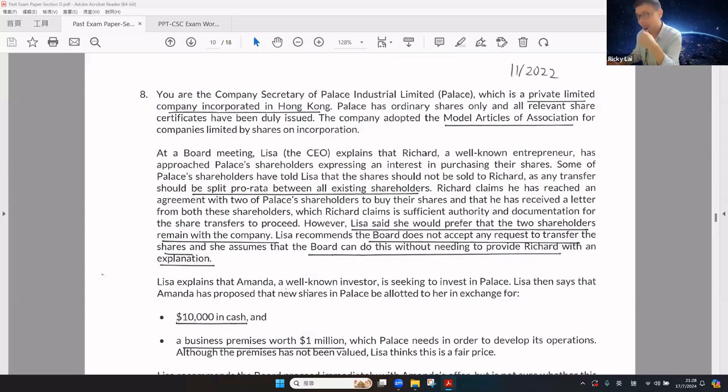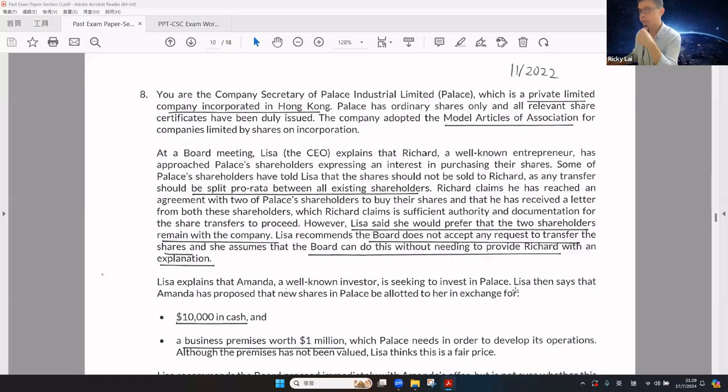How about the type of company? Again, it is a Hong Kong company, and the company adopts the model articles. That's very straightforward. At the board meeting, Lisa explains that Richard has approached the shareholders of the company expressing an interest in purchasing the shares.